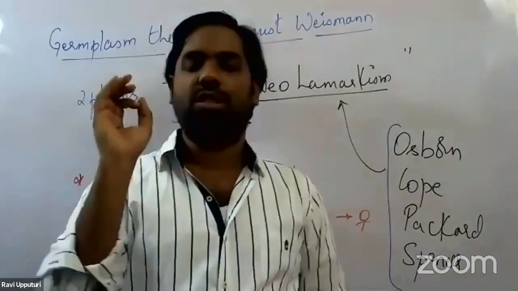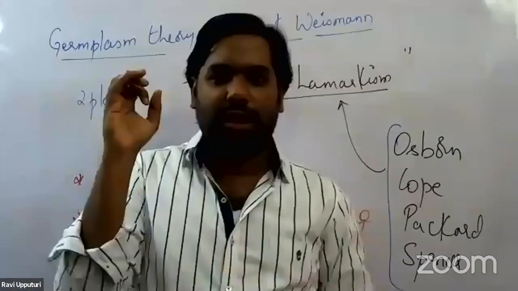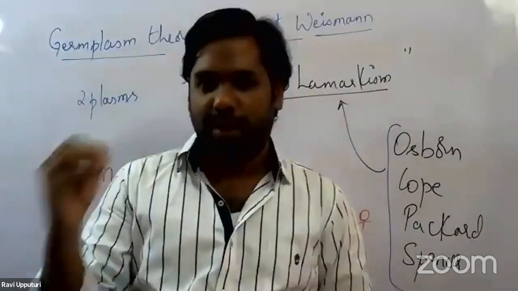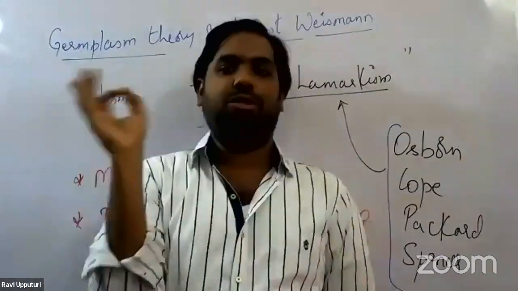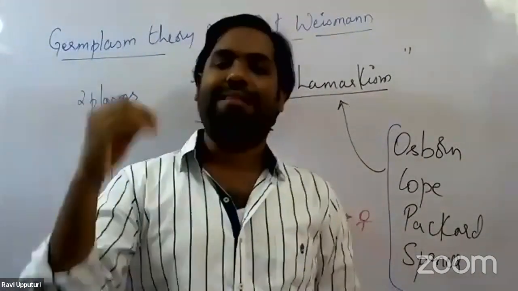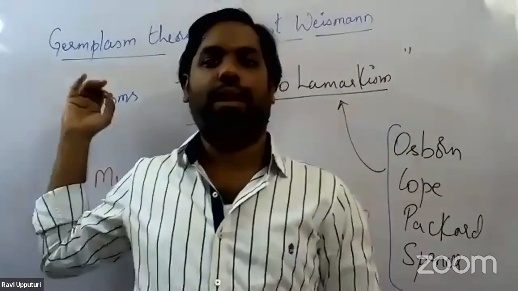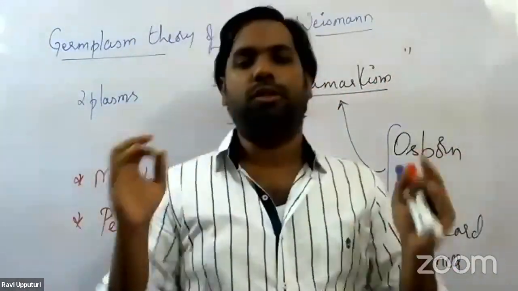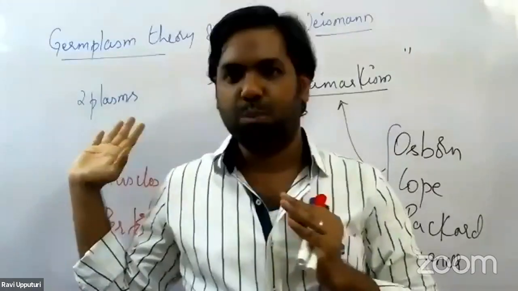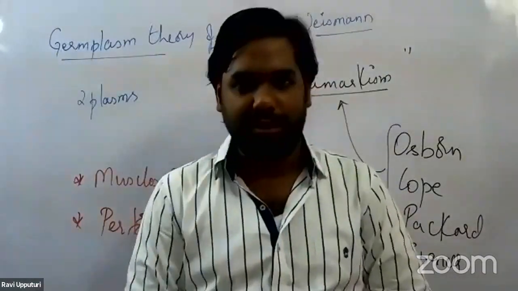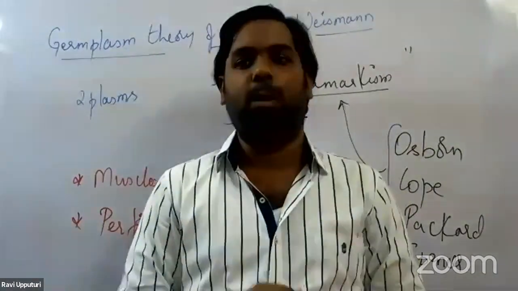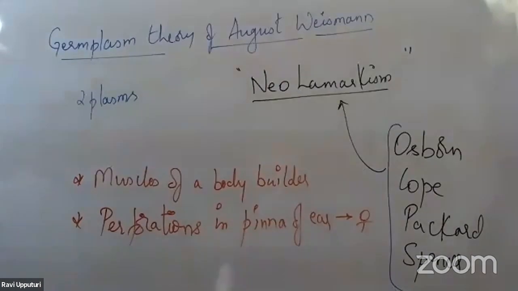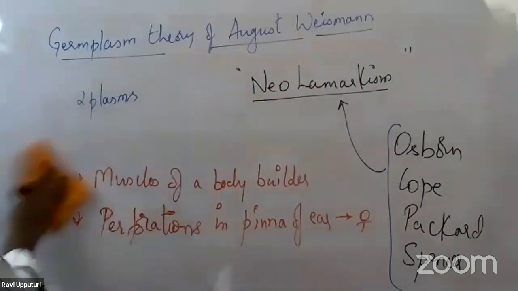Based on certain scientific basis, one of the important theories we study whenever we talk about the theories of evolution is Lamarckism. So the first theory pertaining to the process of evolution is Lamarck's theory. I hope all are now clear with this particular theory. Moving on to the second theory in the list, it is called Darwinism, or simply Darwin's theory.